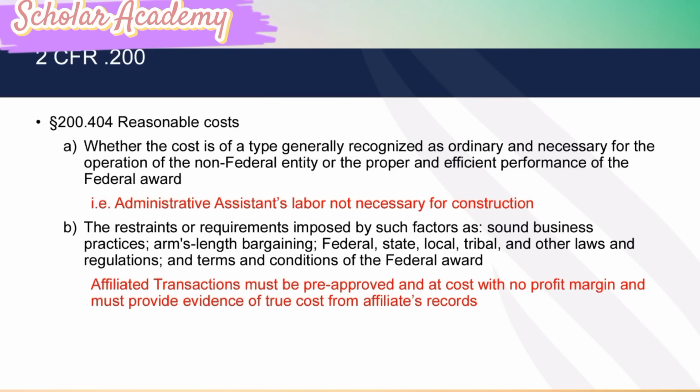Administrative assistance labor not necessary for the operation. The restraints or requirements imposed by such factors as sound business practice, arm's length bargaining, federal, state, local, tribal, and other laws and regulations, and terms and conditions of the federal award. Affiliated transactions must be pre-approved and at cost with no profit margin, and must provide evidence of true cost from affiliate records.